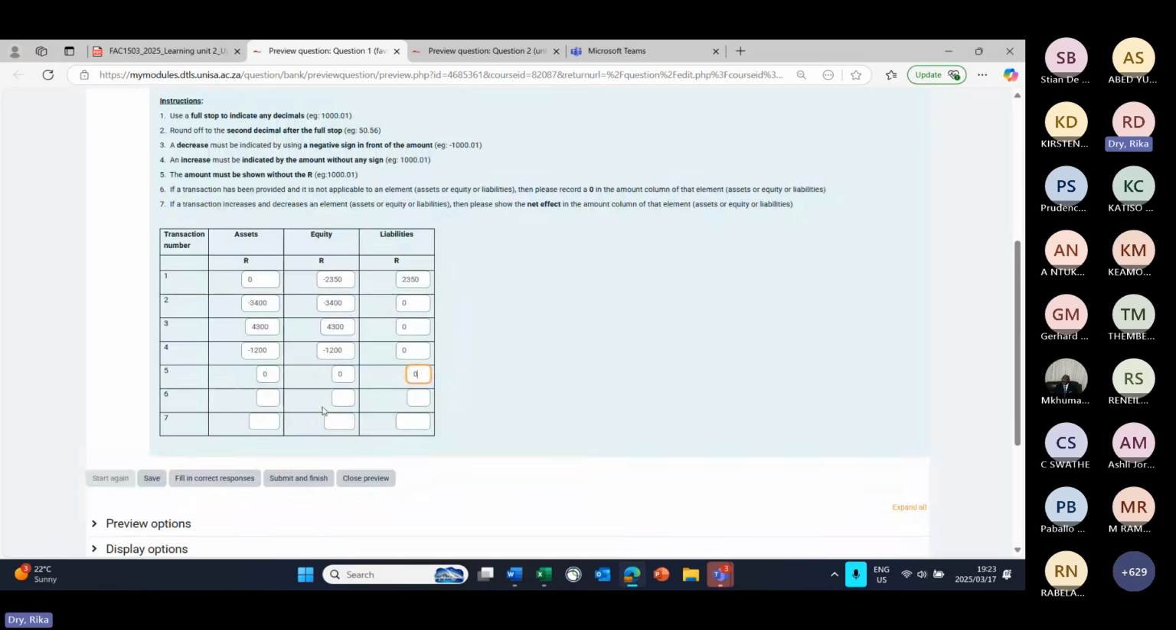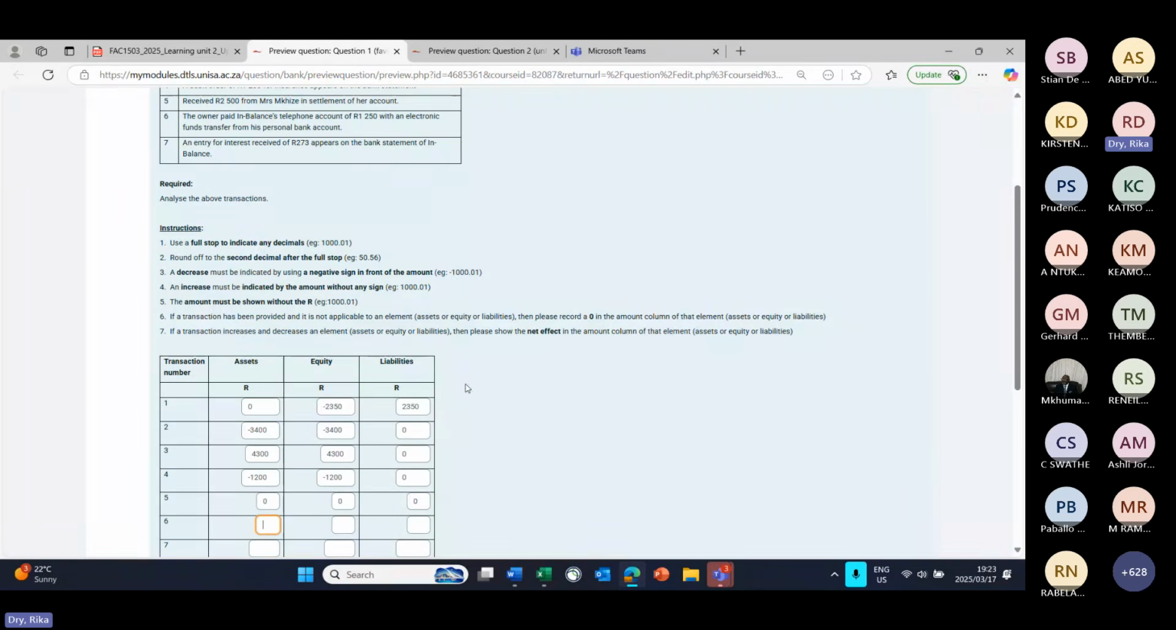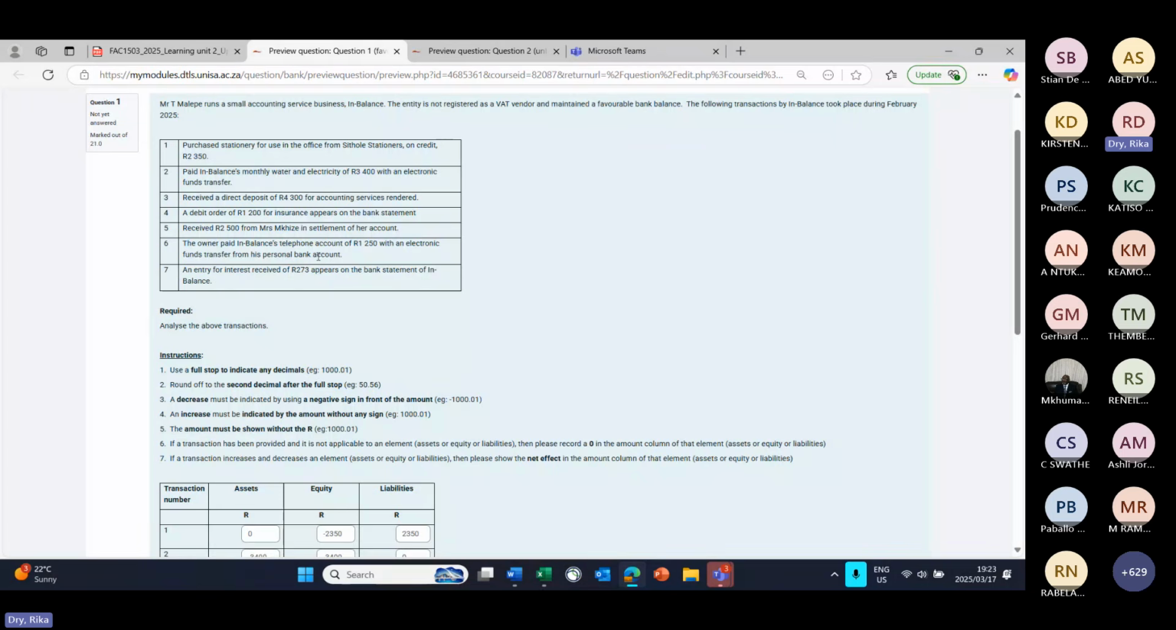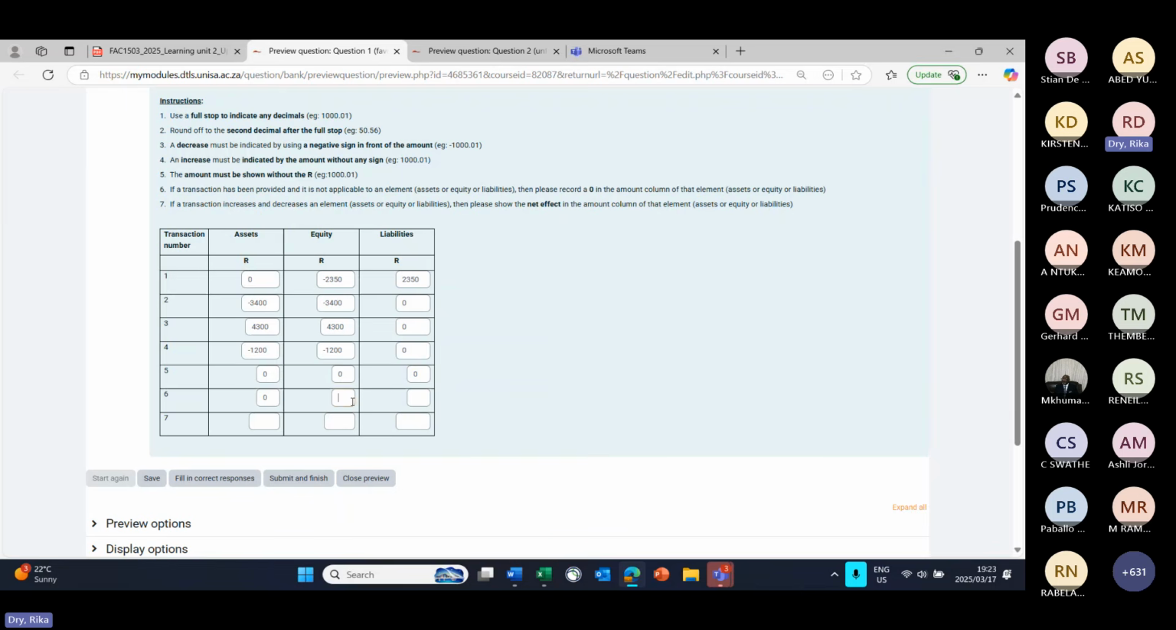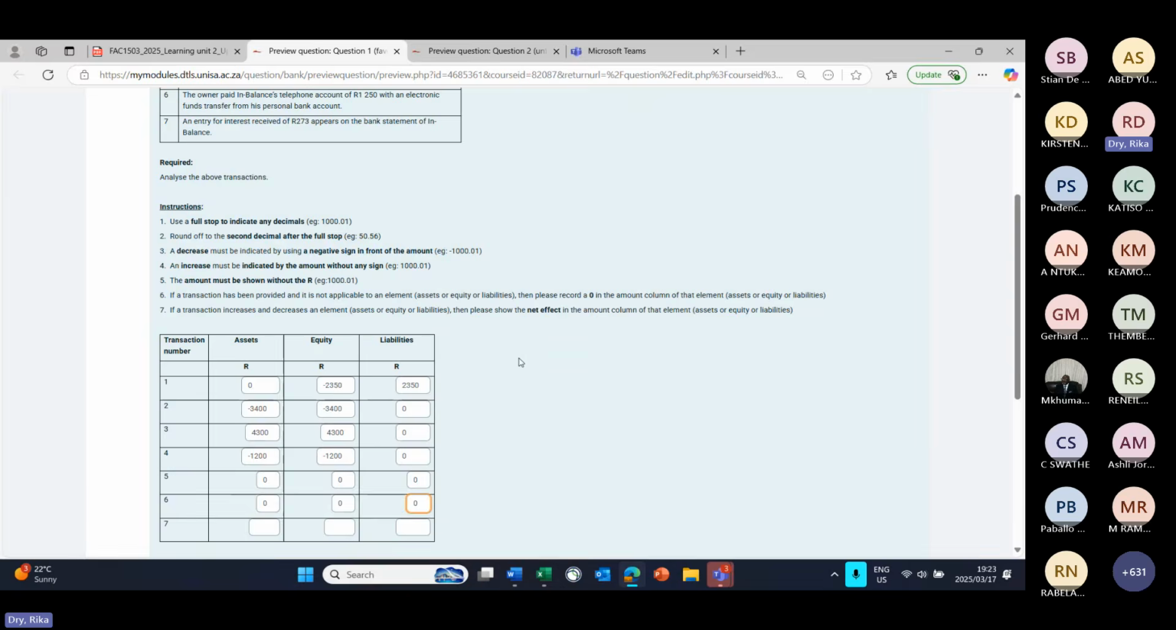So if we now go back, there's no effect on assets because the payment was made from the personal bank account of the owner. So he made a capital contribution. So it's a plus 1,250 on equity. And he paid the telephone account, which is an expense, which is a minus 1,250, which then gives us a 0 net effect on equity. And our liabilities were not affected at all.